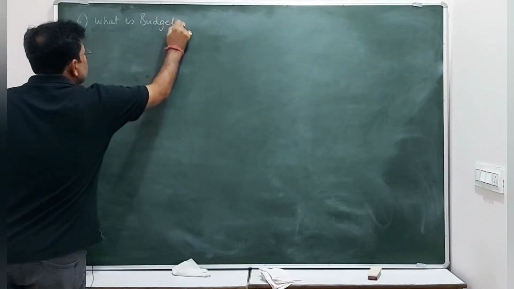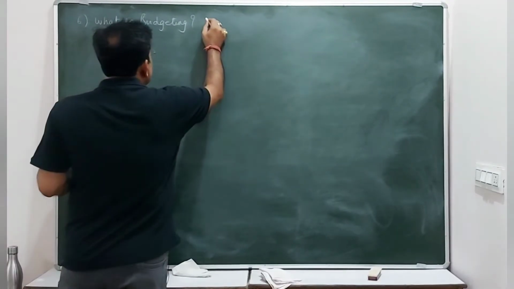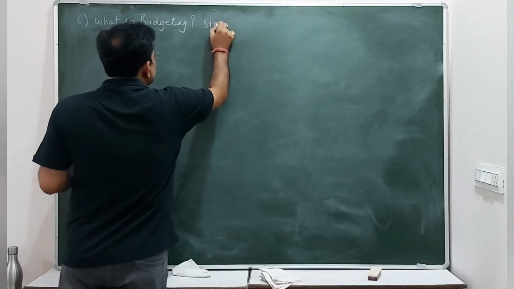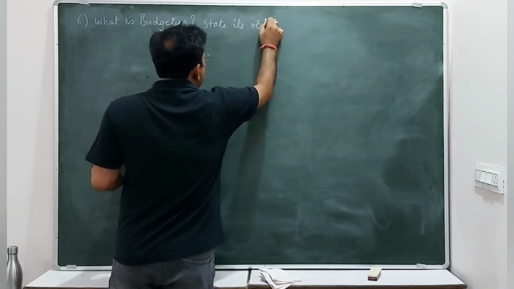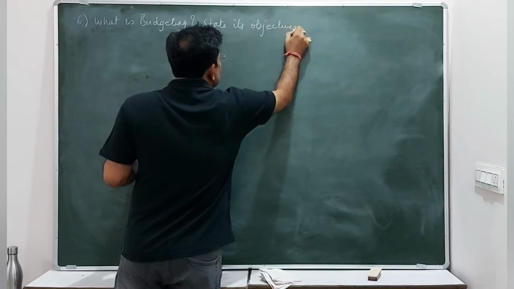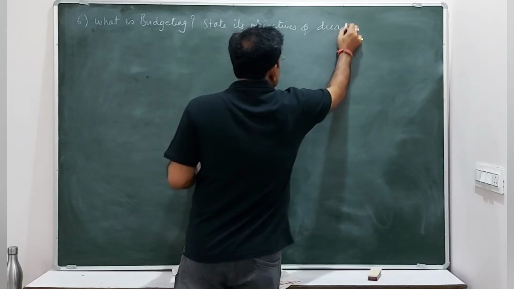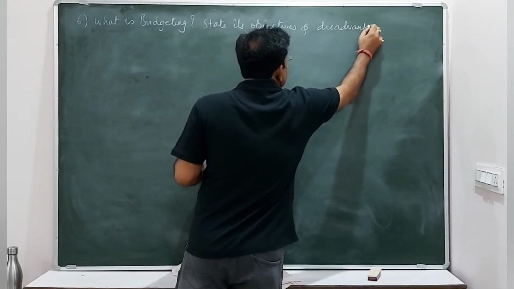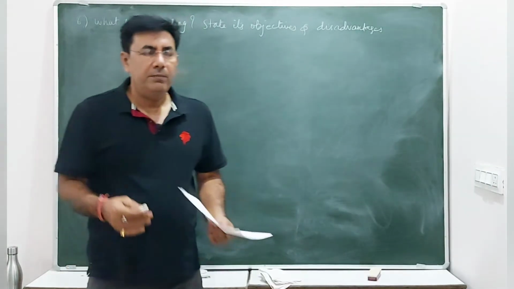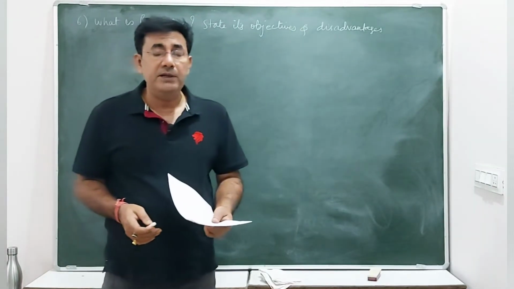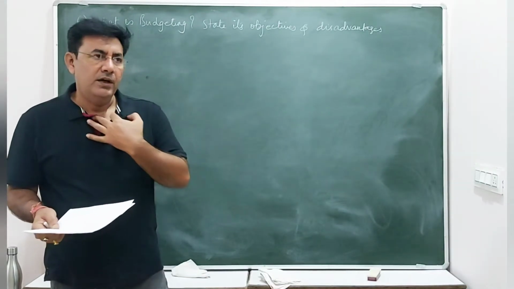What is budgeting, state its objectives and disadvantages. So this is the question. Budgeting, as we know, is preparing a statement for the income and expenditure to be done in future. Okay, so that is called budgeting.